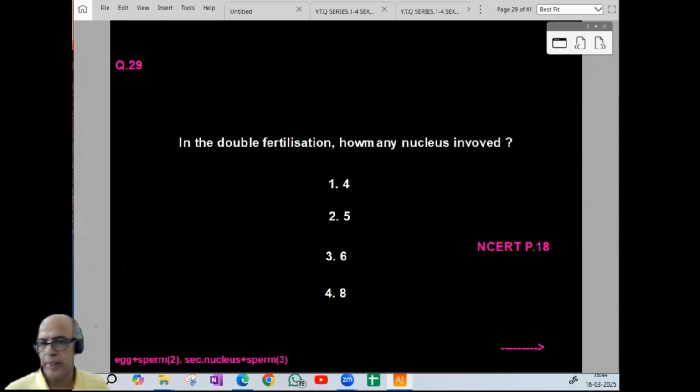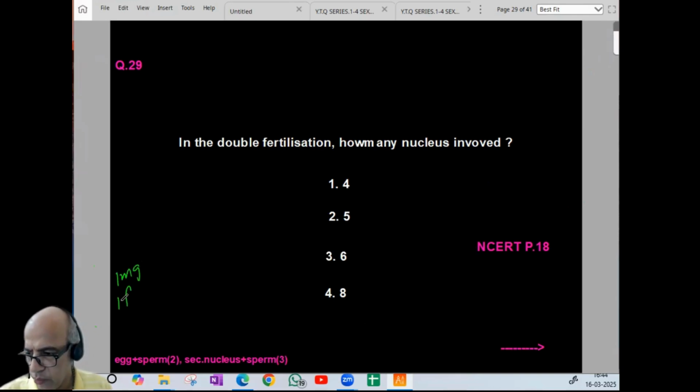Now coming to 29. In double fertilization, how many nuclei are involved? 1 male gamete, 1 female gamete. So 2. Then 1 secondary nucleus. So 1 more male gamete.